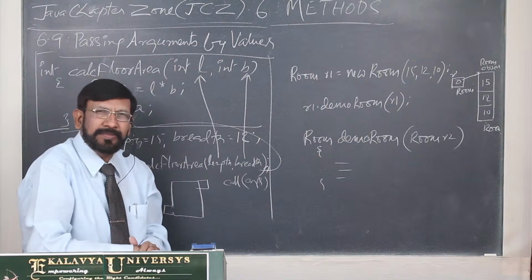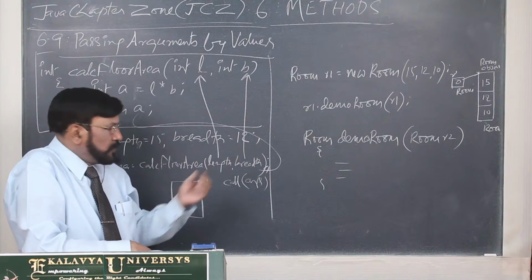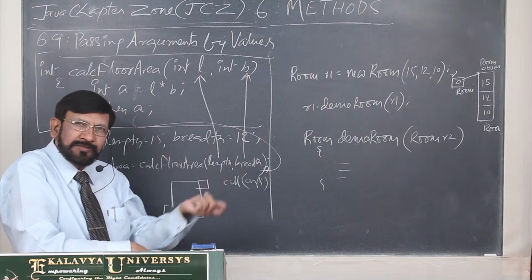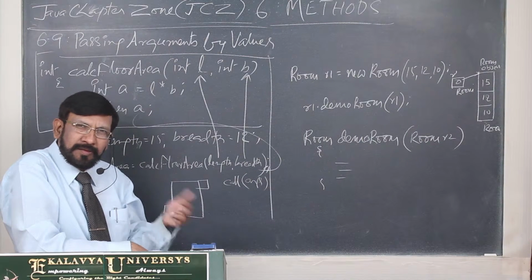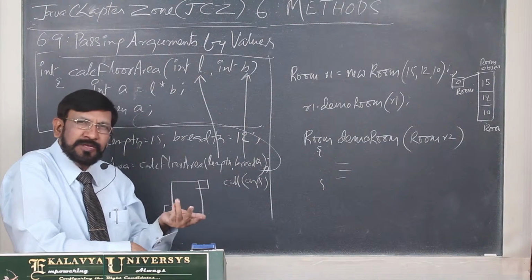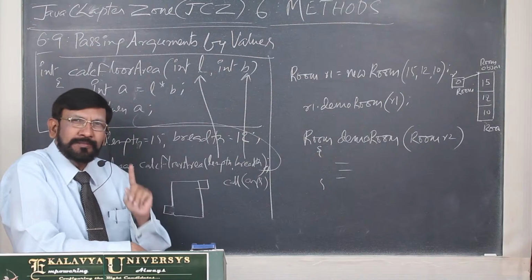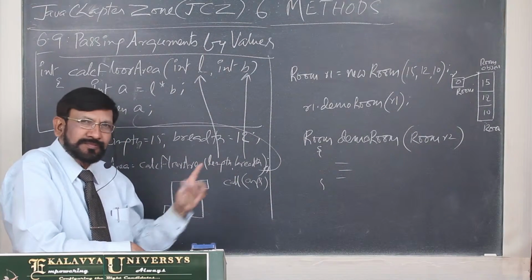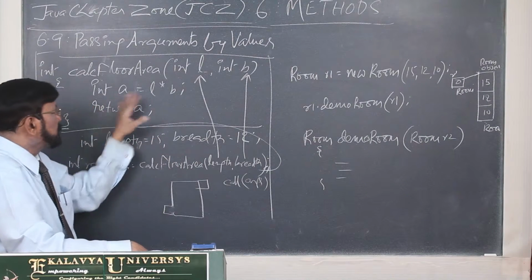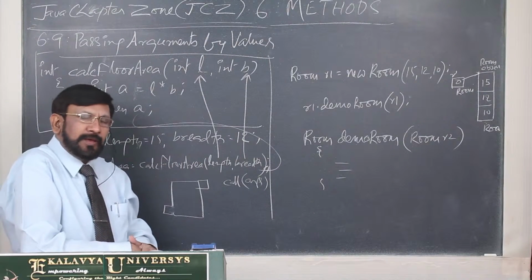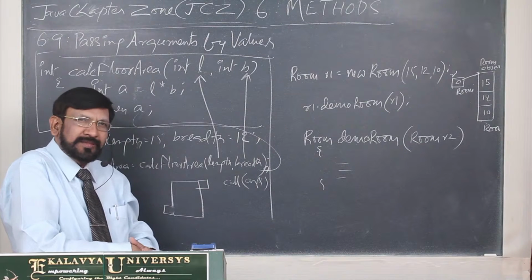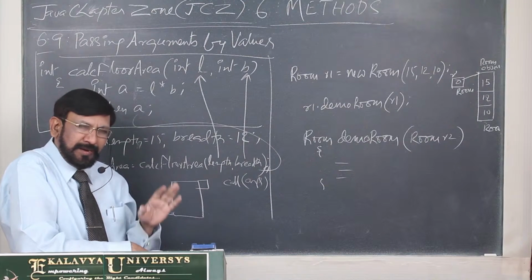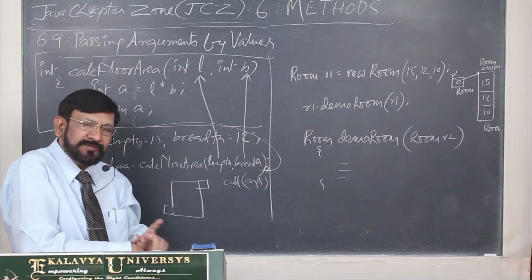That is already explained. Here you are passing the copies of the values. If you pass actual values or copies of the values, what are you doing? Passing arguments by values. That is in case of primitives. If it is a reference also, it is like that, but you should have a little background about object reference.